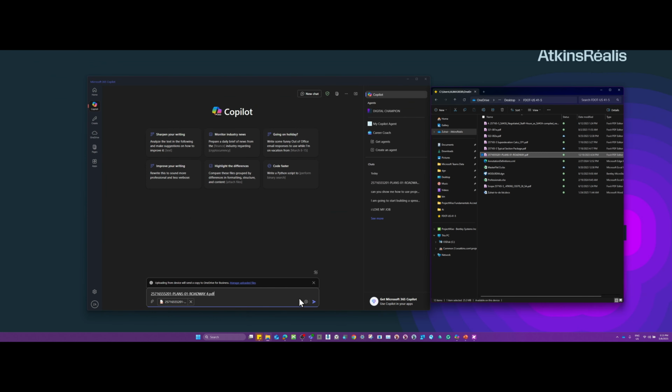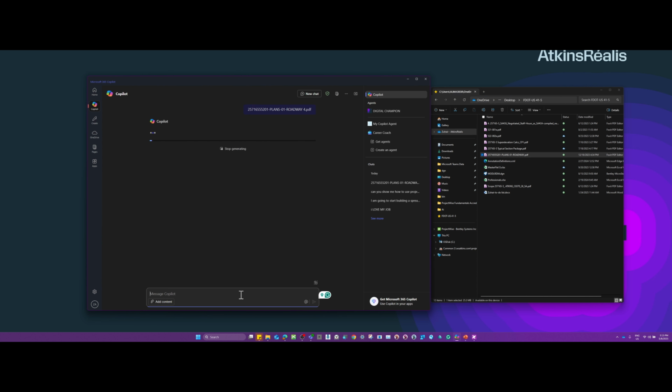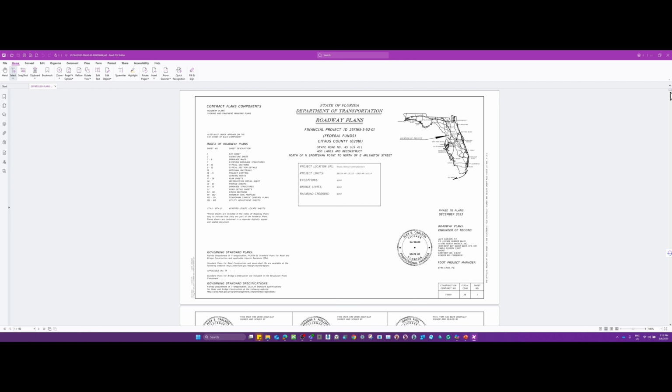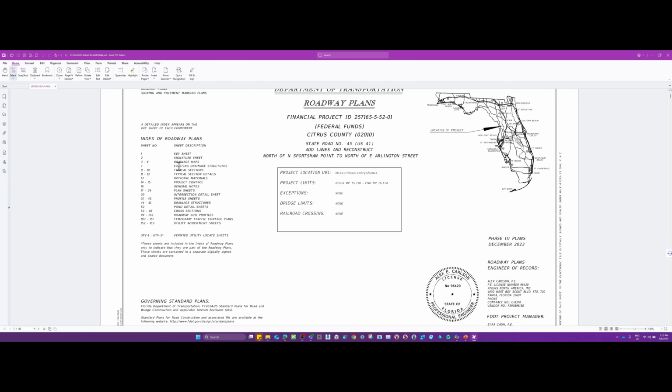So let's send it, and now it's going to go through it and read it. And FYI, the AI of Copilot can read the PDF as long as it has readable English letters. As you see, I can select these. These are English letters and can be read. So that's how the information will be gathered.